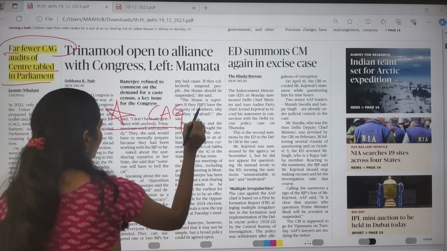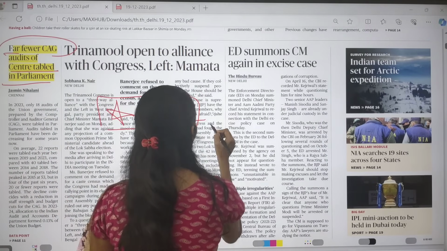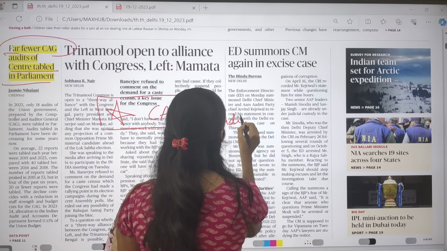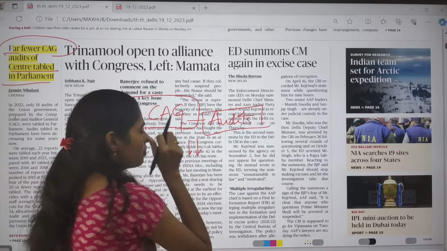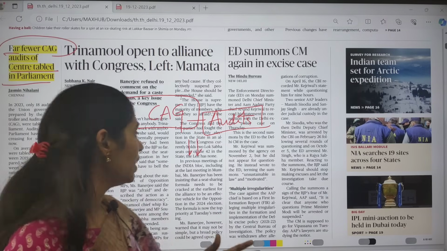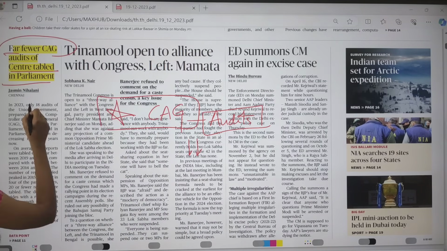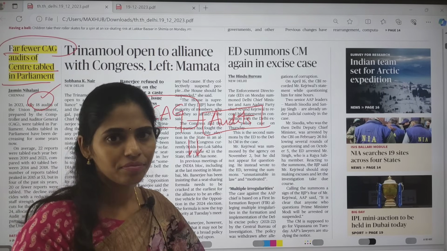So this CAG is very, very important. Okay, so this CAG's mandate is that it will do audits. But here the cause of concern is that the number of audits by this CAG is decreasing now. Earlier it used to do about 22 reports which had been tabled between 2019 and 2023, and now in 2023 only 18 audits of the union government have been prepared by this CAG.